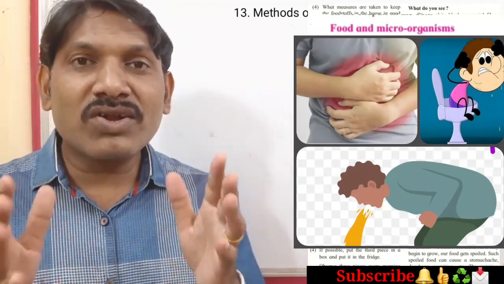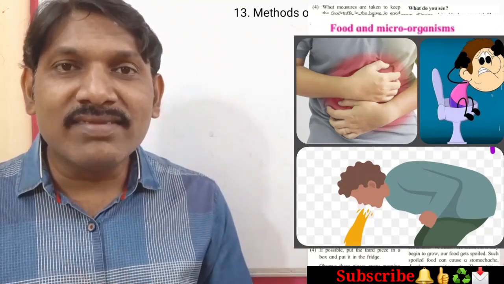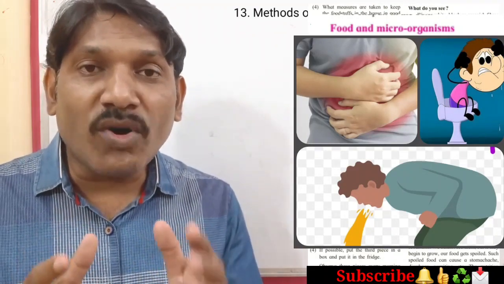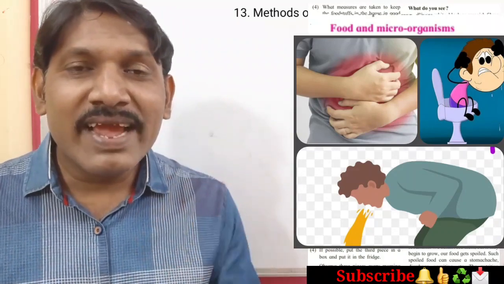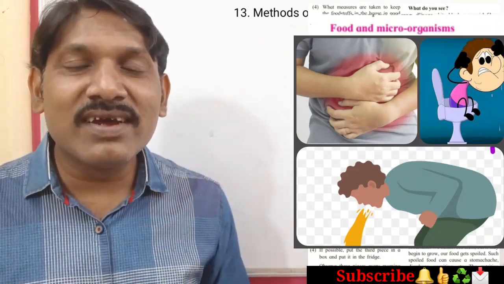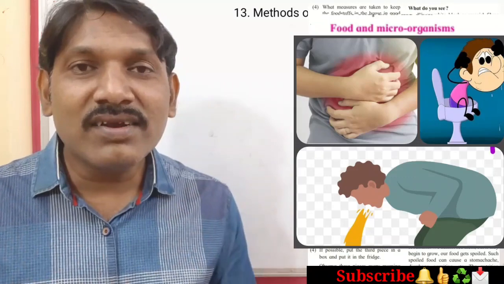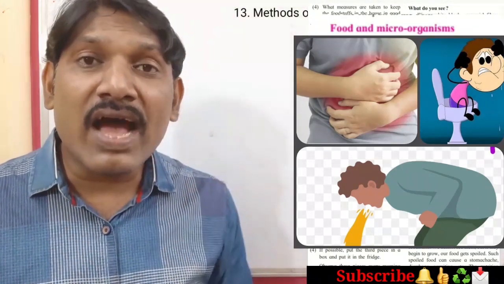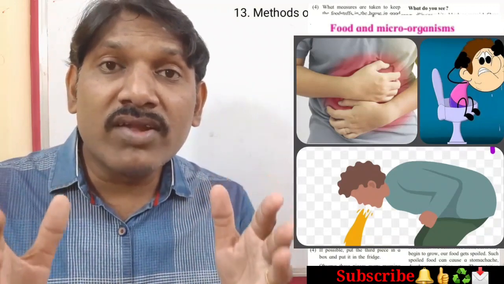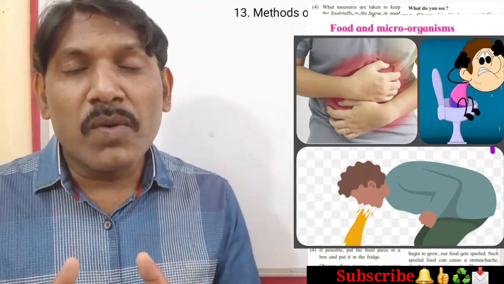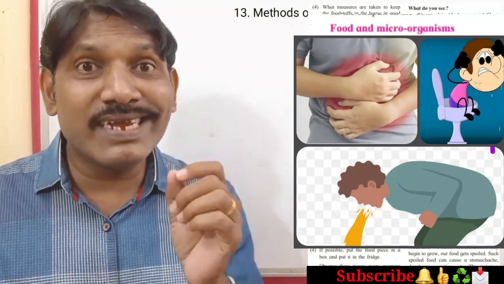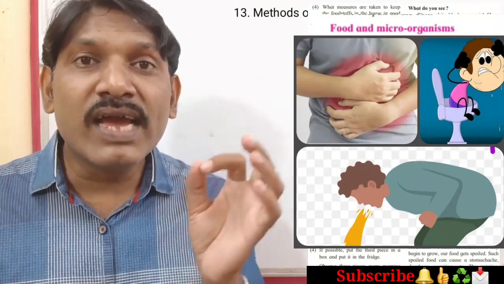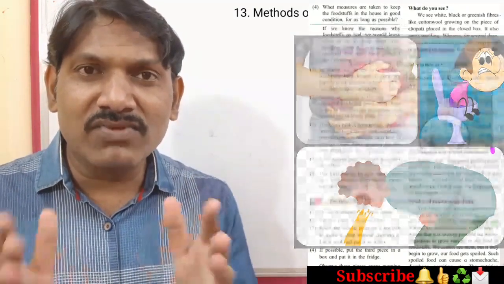That time the doctor says that it is the effect of food poisoning. What does it mean? It means that you have eaten spoiled or harmful food. Sometimes it can even be a threat to our life. Okay student? So be careful and do not eat spoiled food ever. Okay students, have you understood this much?